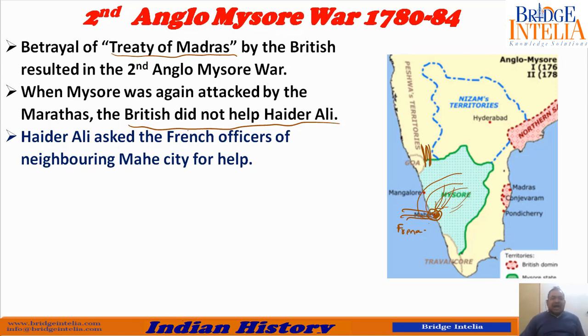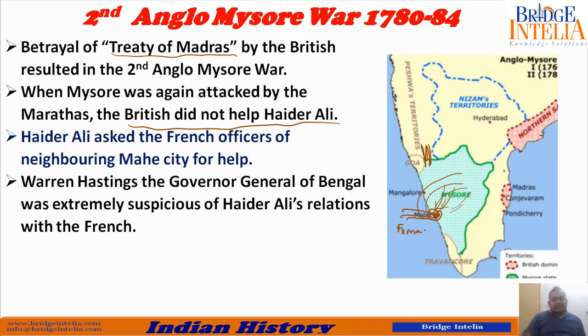So Hyder Ali asked French for help. They said that if British will not help me, then let me ask the French. So Warren Hastings, the Governor General of Bengal, was extremely suspicious of Hyder Ali's relation with the French, because you see, French and British, they were rivals. Both were looking to remove the other from the Indian soil.